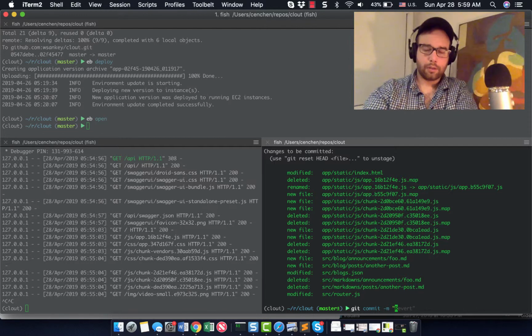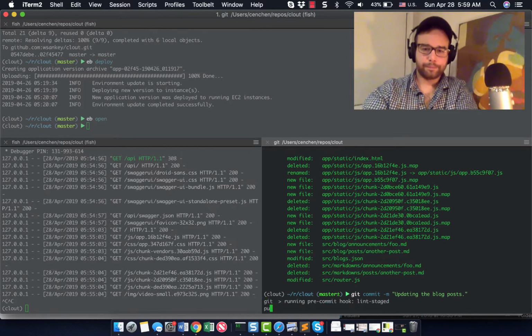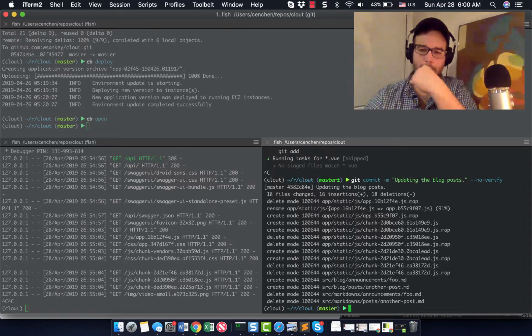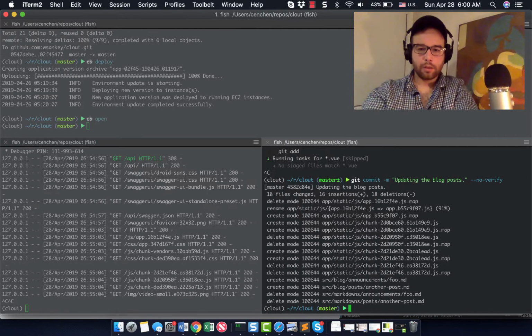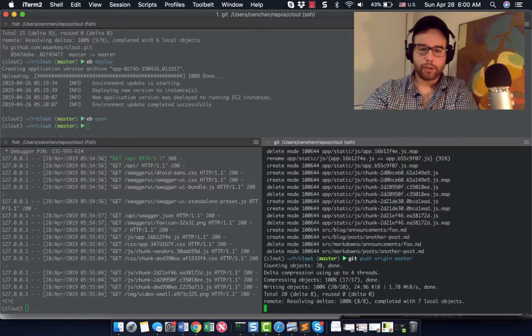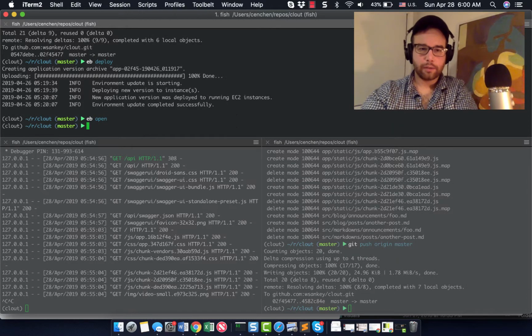Git commit, let's say updating the blog posts, not great. I'm not sure if this is a Vue thing or a repo thing, but it always does a linting before I push, which is nice. It's also kind of annoying.